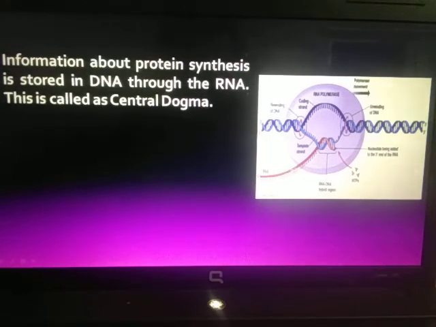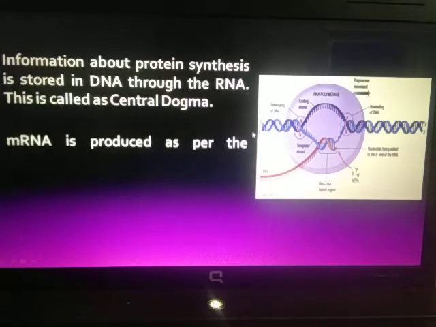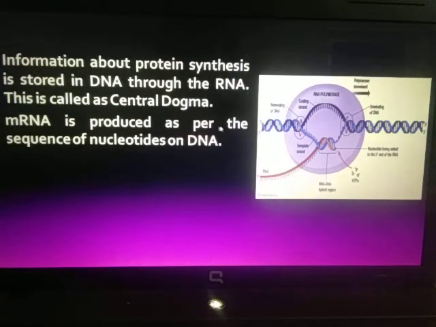So this is how mRNA is formed, and this process of synthesis of mRNA, that is messenger RNA, is also called transcription. You can see here the mRNA is produced as per the sequence of nucleotides on DNA. Last time I told you what a nucleotide is. It consists of nitrogenous bases, phosphoric acid and the deoxyribose sugar.